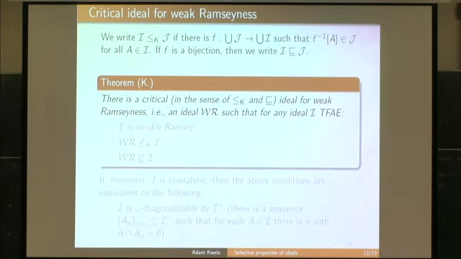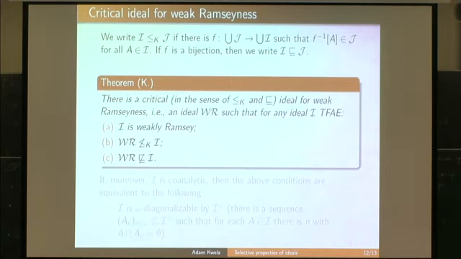Okay, and I proved that there is a critical ideal, critical in the sense of these two partial orders on ideals, for weak Ramseyness. So there is an ideal, I called it the WR ideal, such that for any ideal I, the following are equivalent. I is weakly Ramsey, I is not above WR in the Katětov order, and I does not contain an isomorphic copy of the WR ideal.